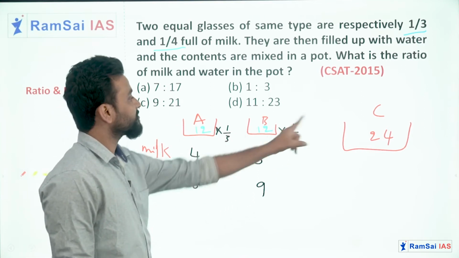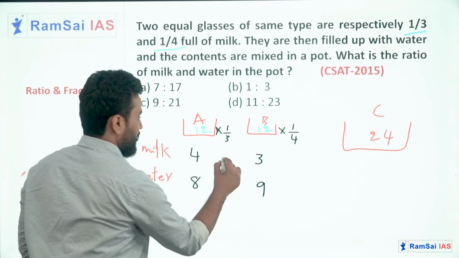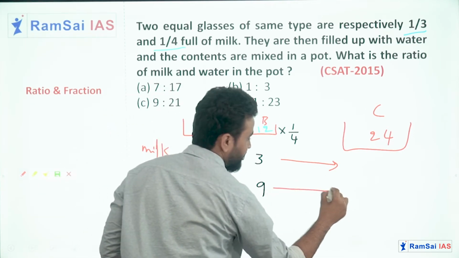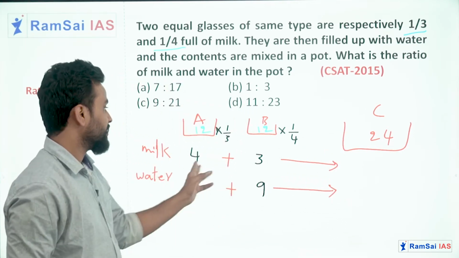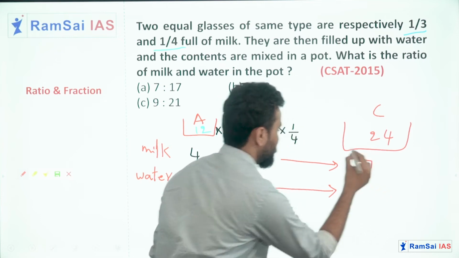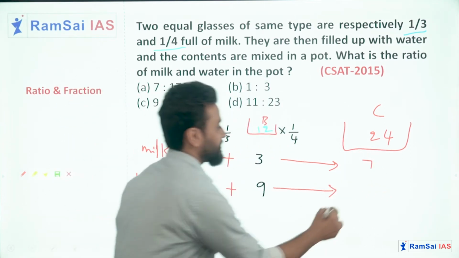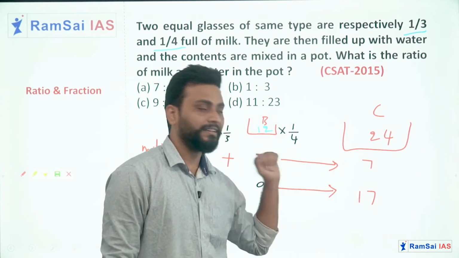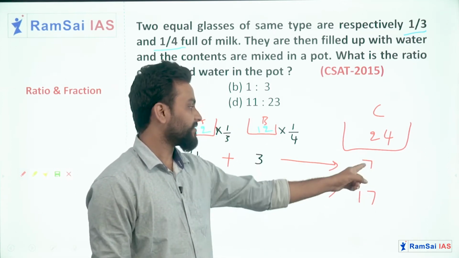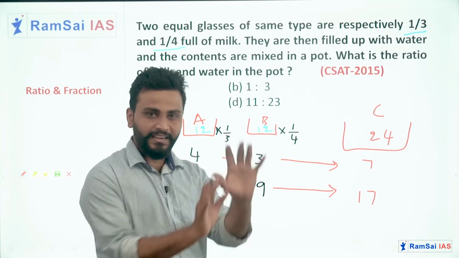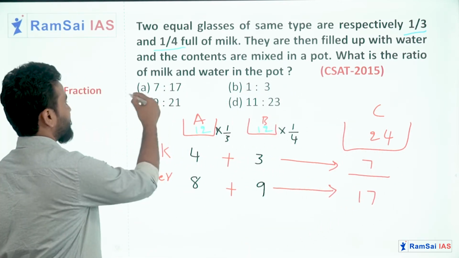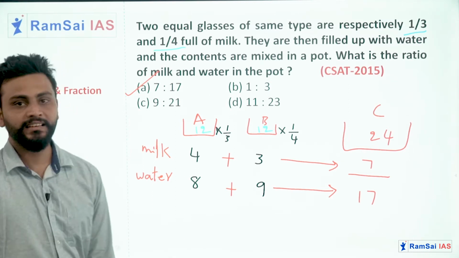In the 24 liters, how many liters are milk and how many liters are water? 4 plus 3 is 7 and 8 plus 9 is 17. So the ratio of milk to water in the pot is 7:17. Can you find 7:17 in the options? Yes, option A, 7:17 is the answer.